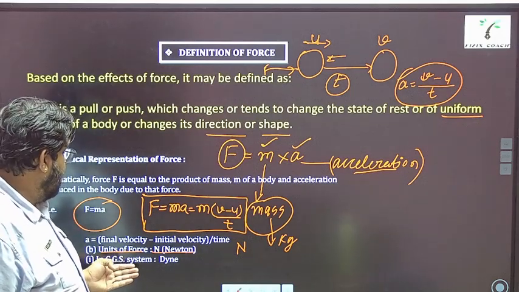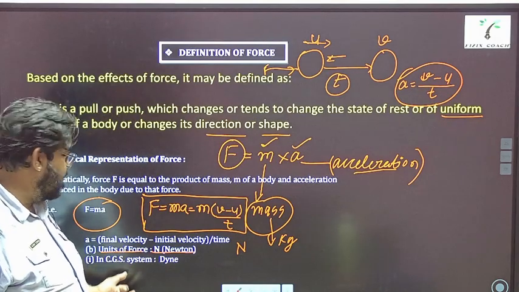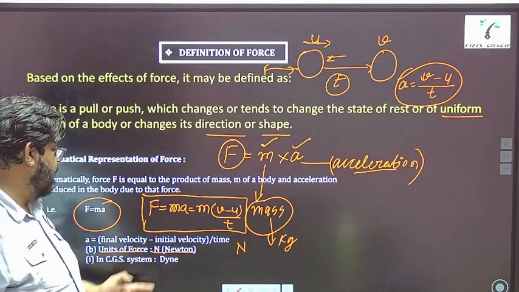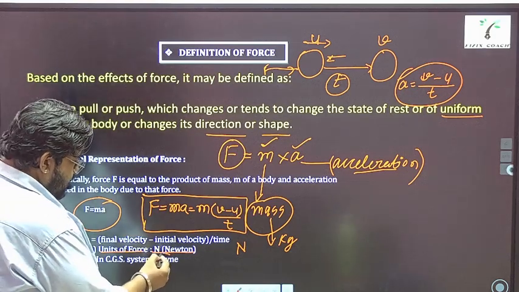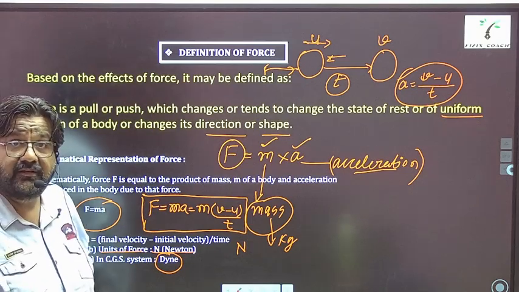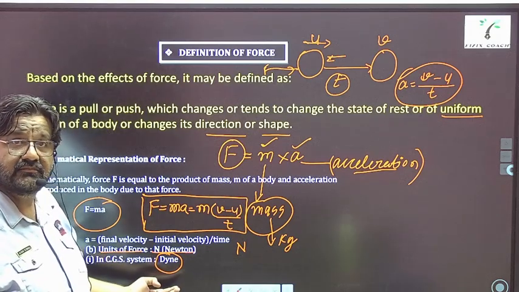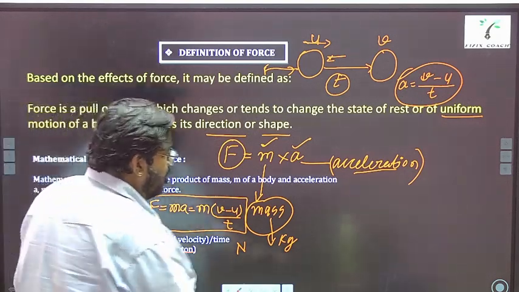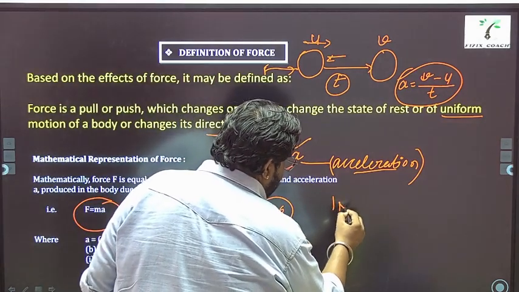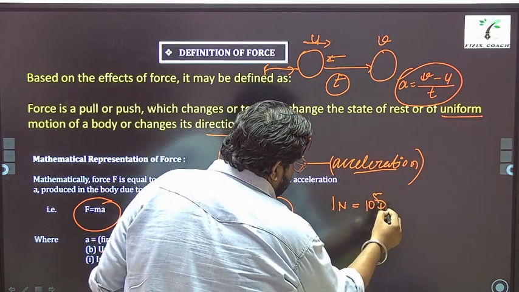If we convert it into the CGS system, that is centimeter, gram and second system, then its unit is called dyne, a smaller unit. So you can remember this also: 1 Newton is equal to 10 power 5 dyne.